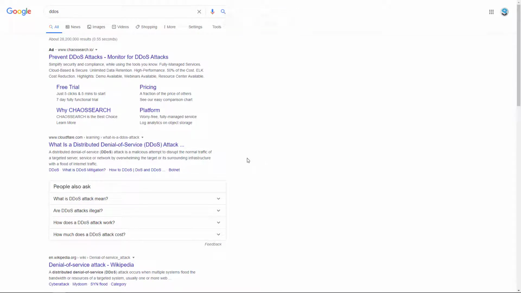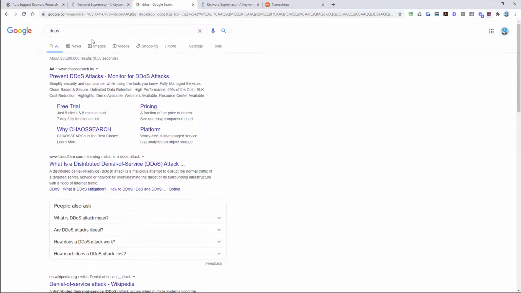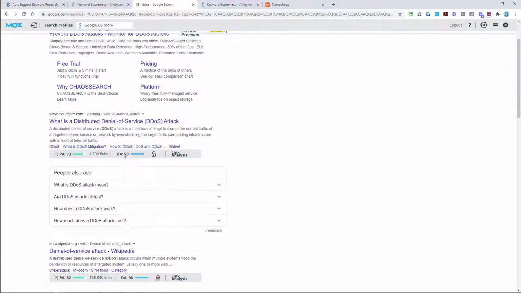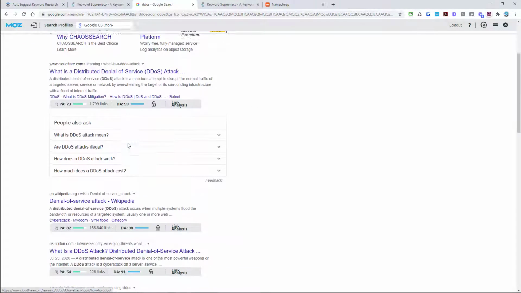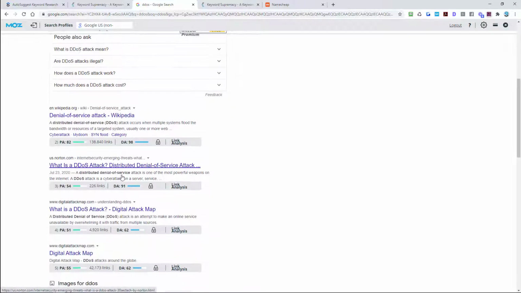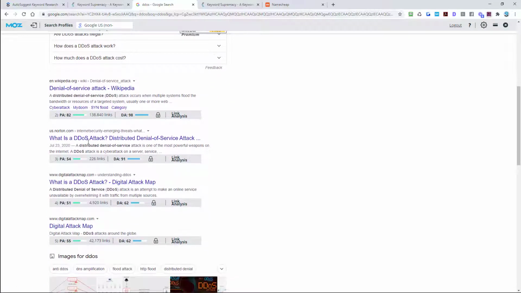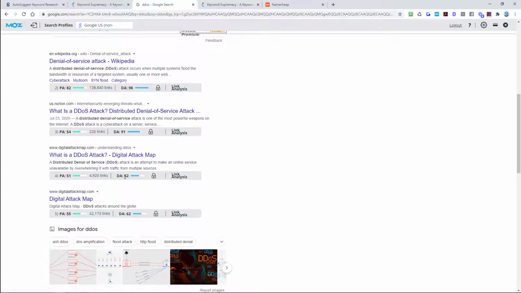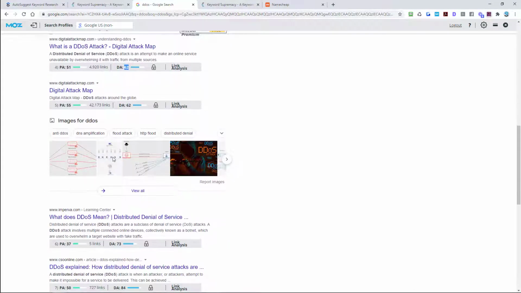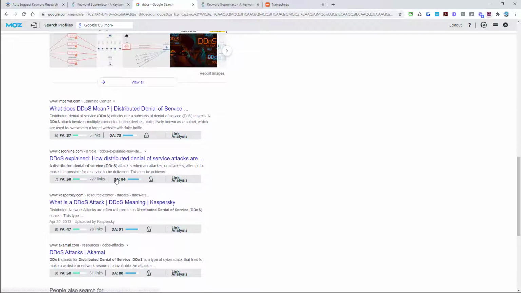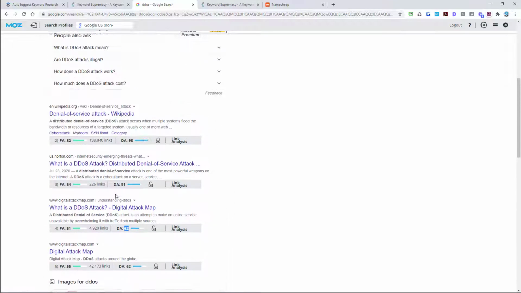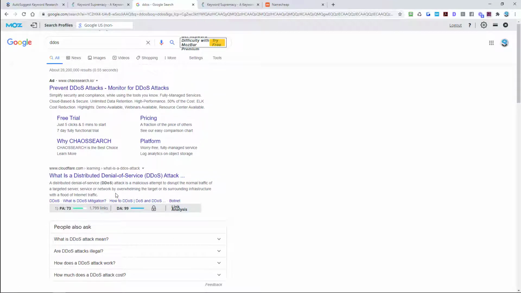If you were selling DDoS hosting as an affiliate, you wouldn't want to go after the word DDoS, because if we look at the power of the sites that are ranking on the first page, you can see extremely powerful DA, 1,700 links, extremely powerful DA. That's Wikipedia, Norton. You're competing against Wikipedia, Norton, Cloudflare, Digital Attack Map, high DA, 4,000 links. You can see just the root word of DDoS is extremely competitive, and you're going to be banging your head against a wall trying to get traffic to a site competing against these sites.